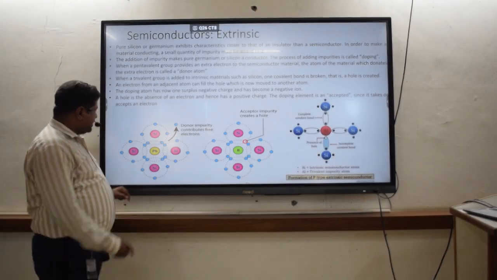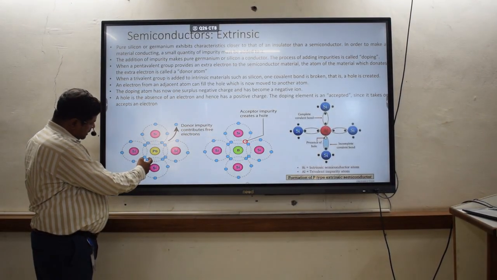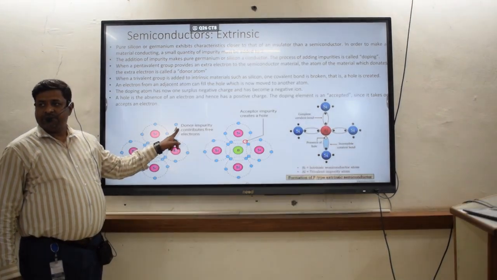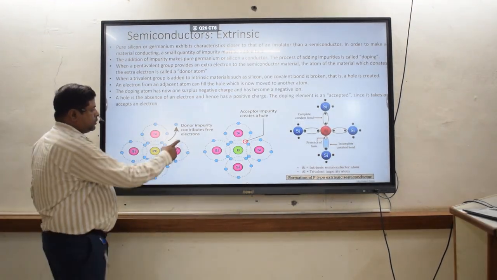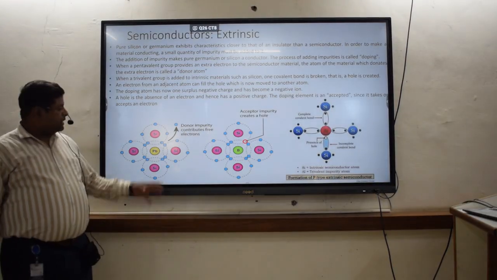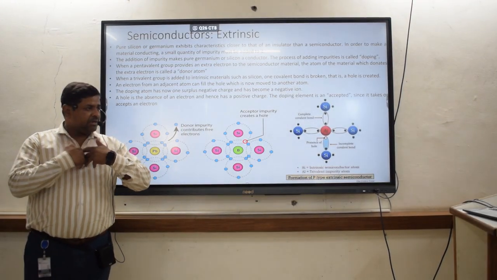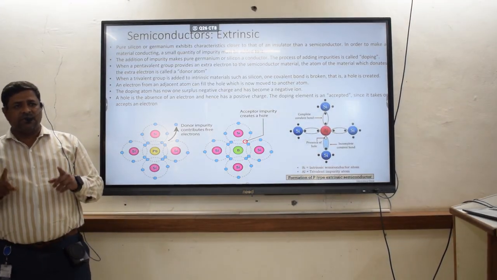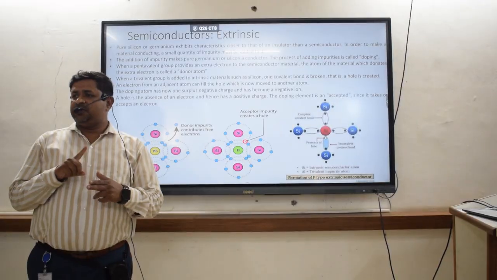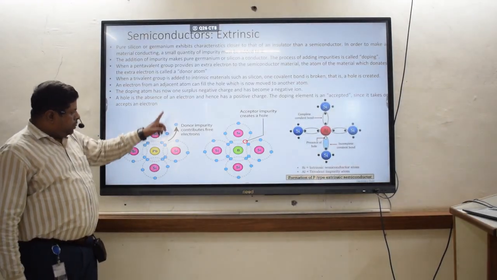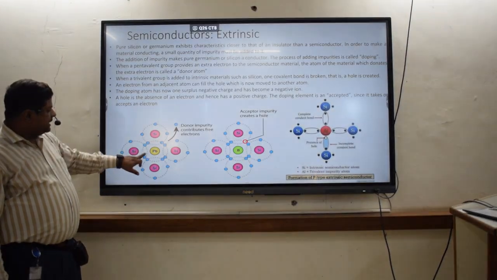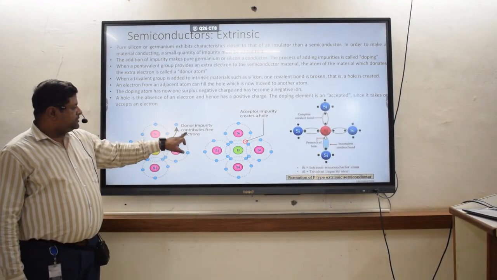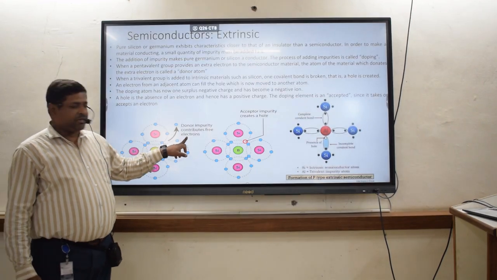In the lead you can see that there are more than 4 electrons. So that's why one electron is coming out as an impurity, and that electron contributes as a free electron. For conduction of electricity through the conducting material we need free electrons. This is the basic concept behind this. So here in the impure, in the silicon and lead example, you can see that one free electron is there which will be contributing to the conduction of electricity.